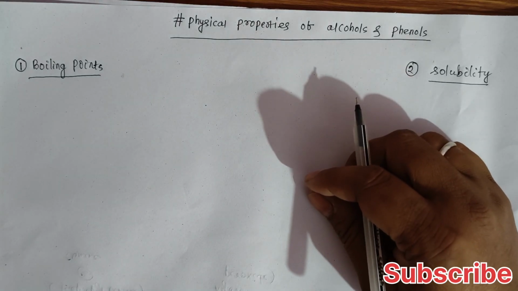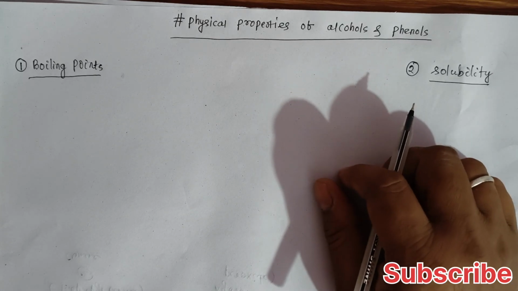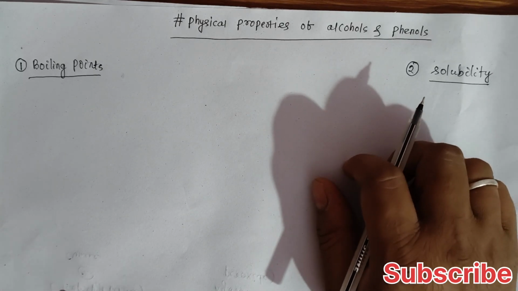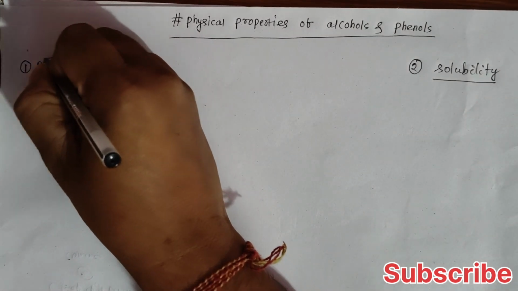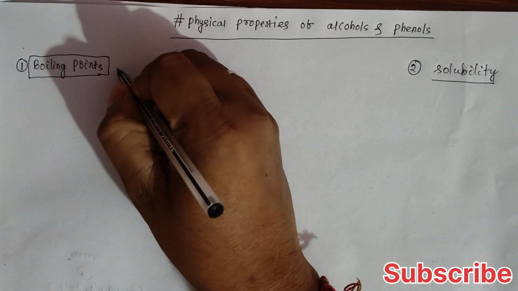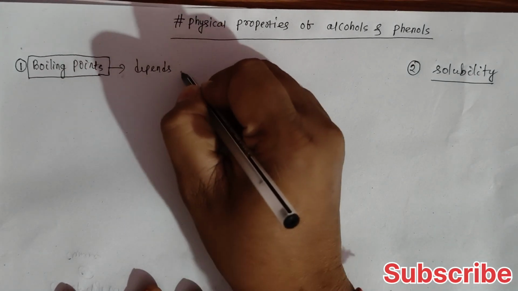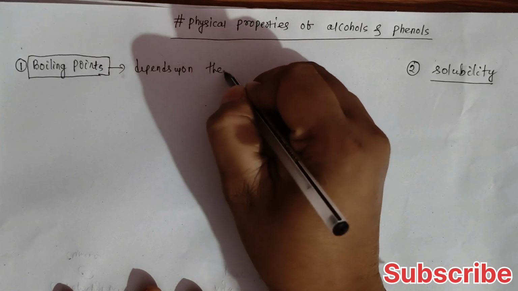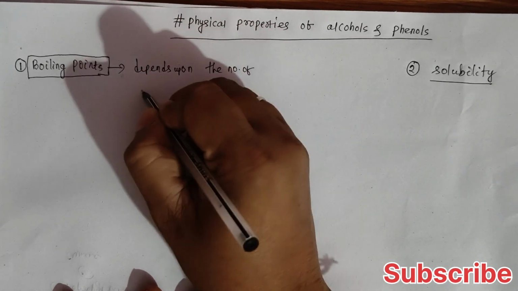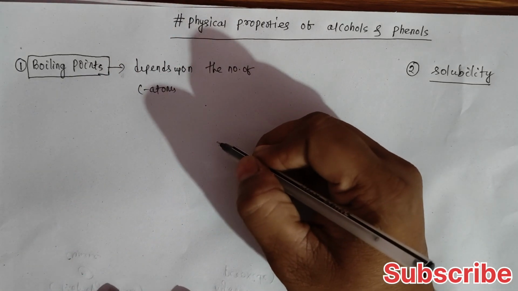So now we will clearly understand what is the boiling point order of alcohols and phenols. Normally, boiling point depends upon the number of carbon atoms. Number of C atoms means carbon atoms.